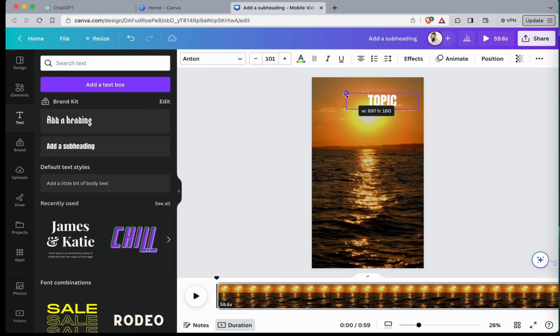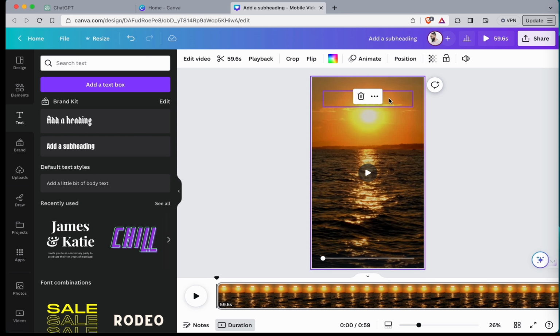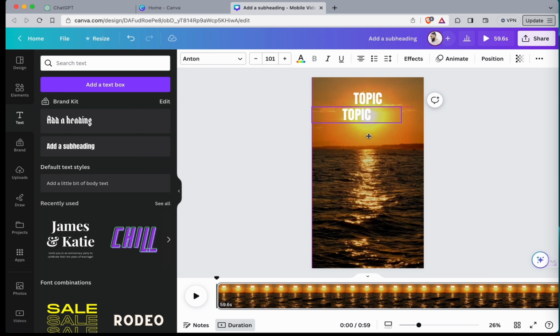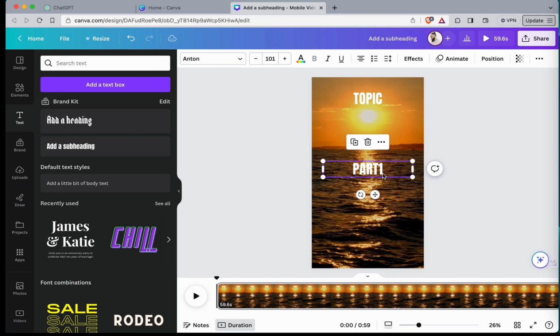You can make it smaller, however you want to do it. Again, I highly recommend you guys doing this and then switching things up afterwards as you've experimented. All right, so we're going to do part one, and then we're going to duplicate that and do part two, because obviously this is where part two is going to be.